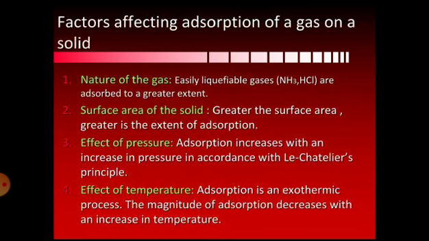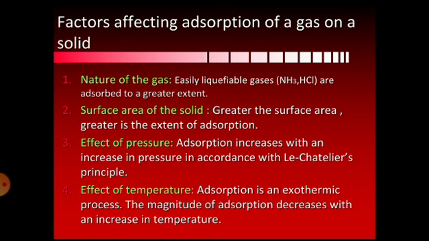Now let us study the factors affecting adsorption of gas on a solid. So you should first know the meaning of this sentence. हम क्या कर रहे हैं, adsorption of gas कर रहे हैं किस पे, solid पे. So यहाँ पे gas क्या हुआ, adsorbate. So we are having the adsorbate as a gaseous molecule and solid as an adsorbent. So hope you understood this, right? Gas is the adsorbate, and solid is the adsorbent. So that is adsorption of gas on a solid.